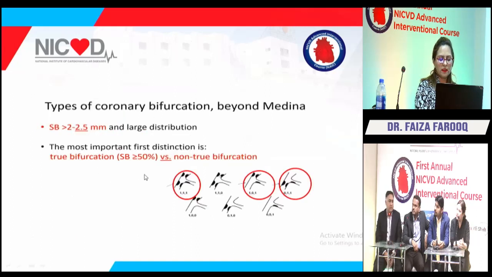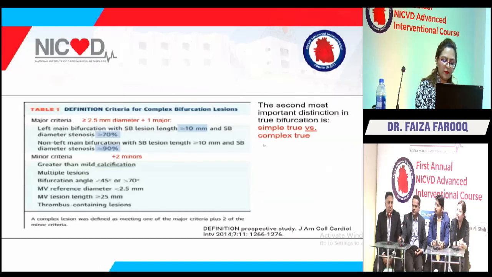Going beyond the Medina classification, we need to know what is a true bifurcation versus a non-true bifurcation. A true bifurcation is one which has side branch involvement along with either the proximal or the distal segment. So 111, 101 or 011 is a true bifurcating disease. Going back to the left main, this definition study further classified true bifurcating lesions into simple true versus complex true bifurcating disease. Why I'm telling you all this is because on the basis of these we opted for the next strategies which we planned.